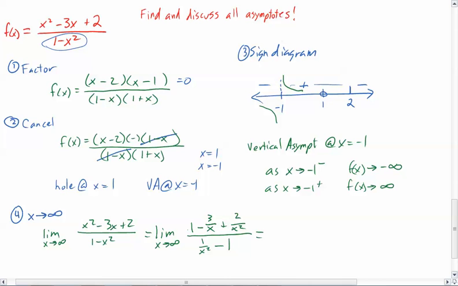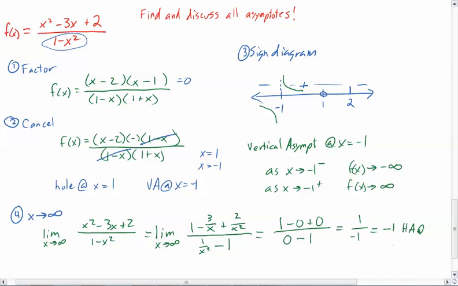And so now when I take the limit, I can take the limit of each of these pieces individually, right? Because I can take the limit of a constant, with the subtraction, with the addition, with the division. So the limit as x approaches infinity of 1 is 1. This, of course, will go to 0. This, of course, will go to 0 because I'm dividing by humongous numbers. And 1 over x squared is also 0. Please notice that I'm putting the zeros down. That's because I want to make sure that when I get to the end, I don't make a mistake. So this is 1 minus 0 is 1, and then 0 minus 1 is negative 1, which means there is a horizontal asymptote at negative 1.